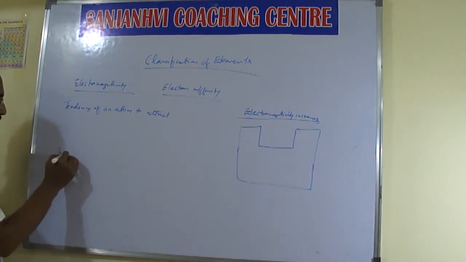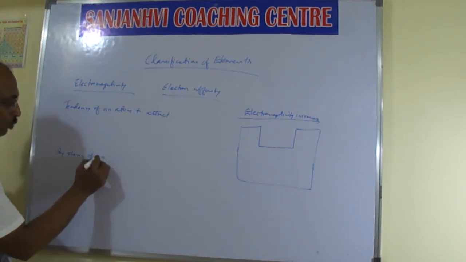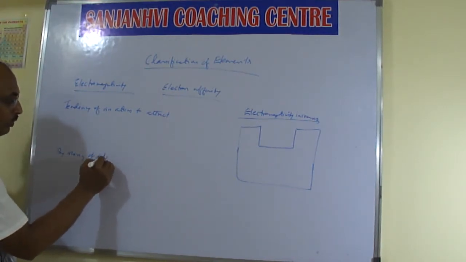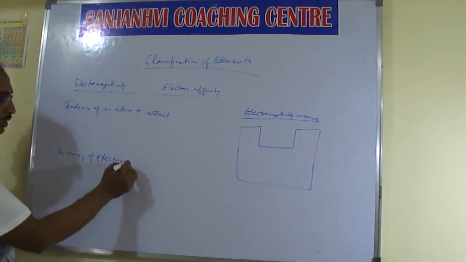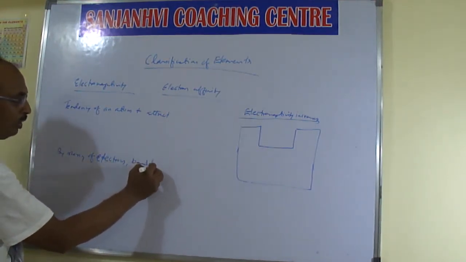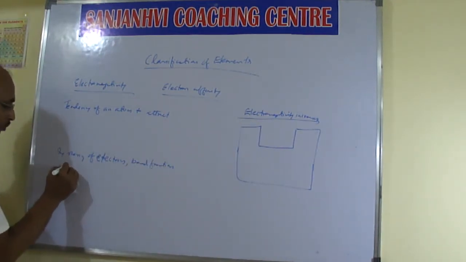By sharing of electrons, bond formation is taking place.